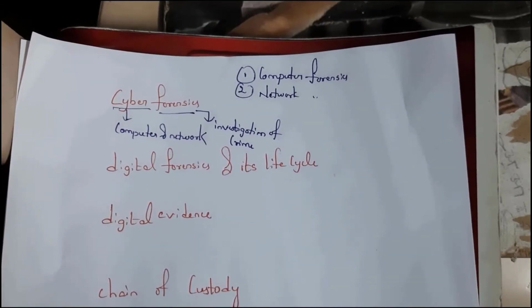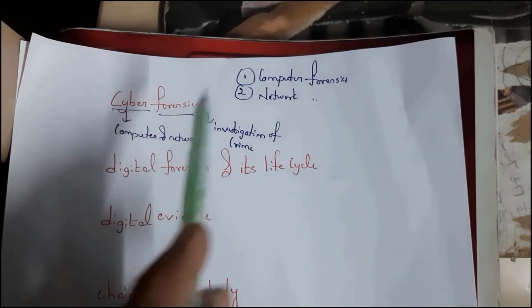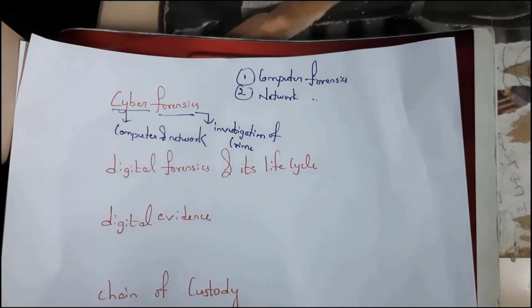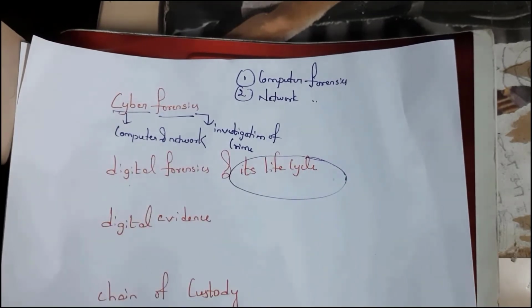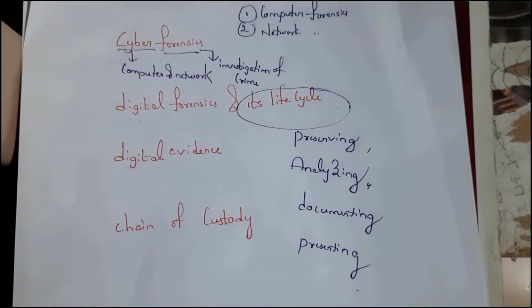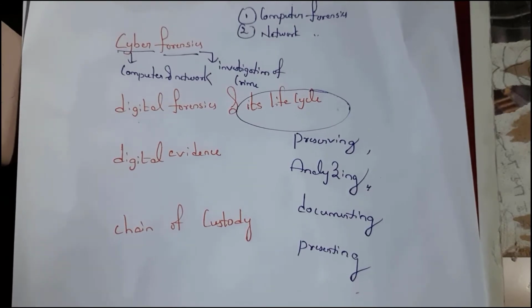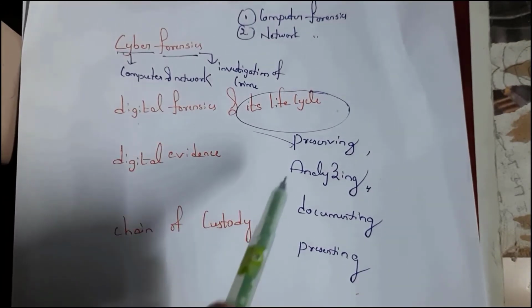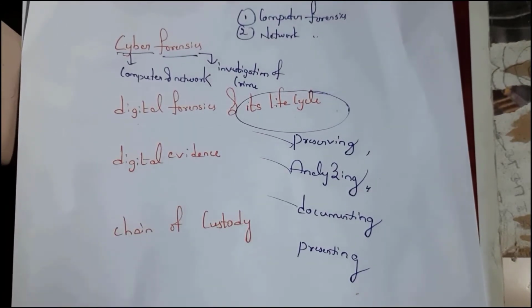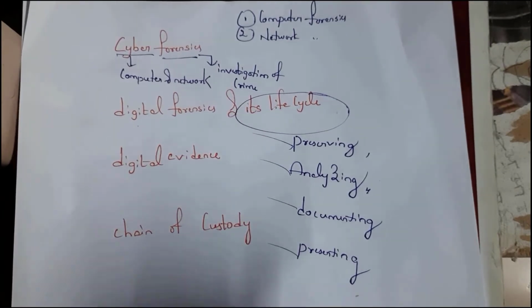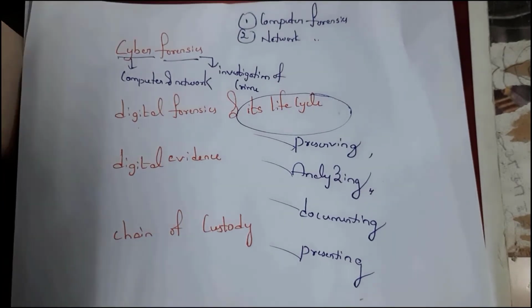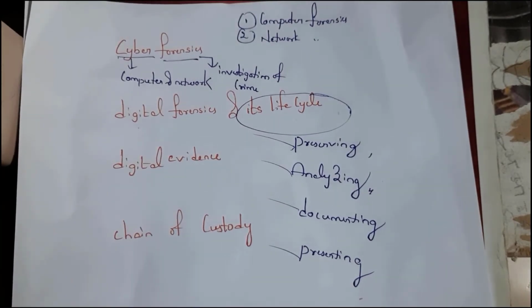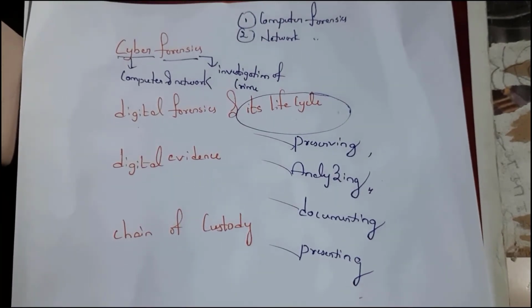See the life cycle. For cyber forensics, computer forensics, network forensics and digital forensics, the life cycle is the same. The life cycle contains 4 steps. First one is preserving, next one is analyzing, third one is documenting, and fourth one is presenting. The computer forensic expert collects all the information regarding the crime and stores complete information in a drive.